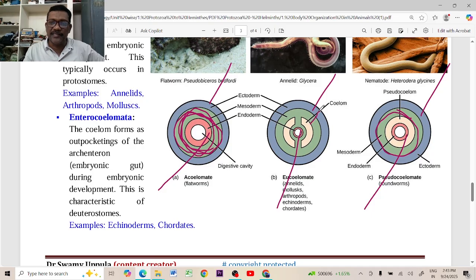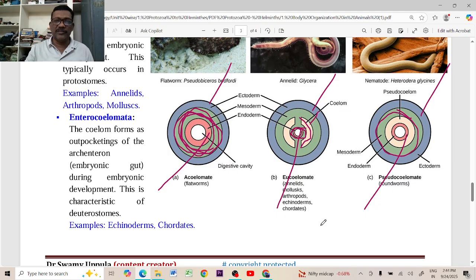Actually this mesoderm is splitting. One layer goes and attaches beneath the ectodermal cells, and the other layer goes and attaches to the outer covering of the inner layer. So here the mesoderm is splitting like this. That is called the true coelom. If the body coelom is formed by the splitting of mesoderm, that is actually called the true coelom or eucoelom.